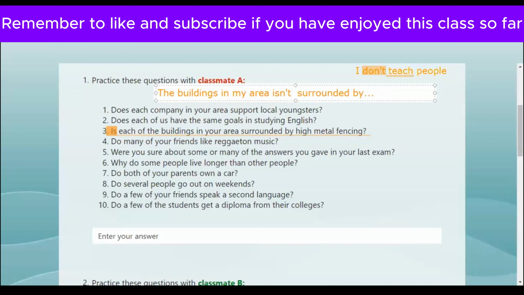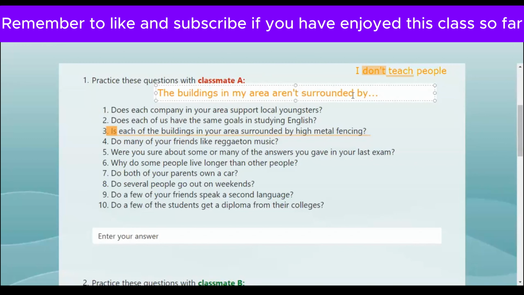Let me try now with the last mistake. We already know the auxiliary is the verb be, but if you're saying buildings, is it singular or plural? Plural. So what else do we need to do? Yes, plural. The buildings. So what is the last mistake to improve? It's aren't. And then a lot of practice.